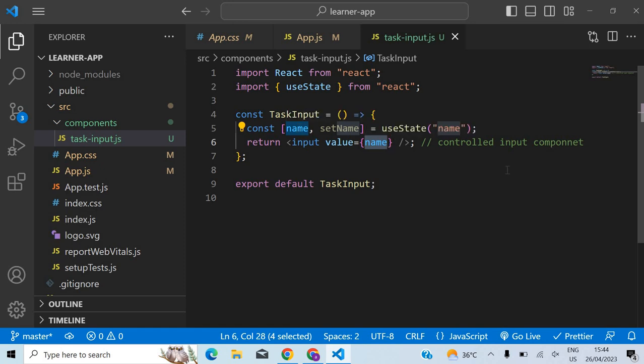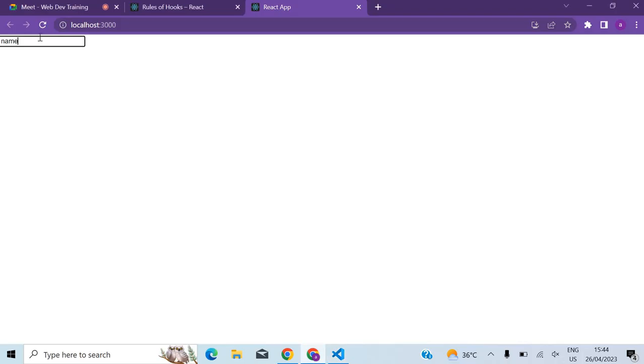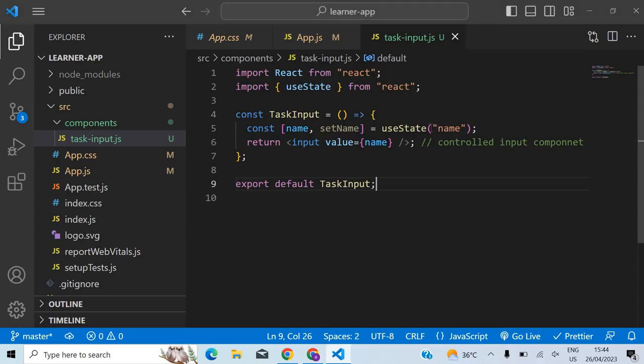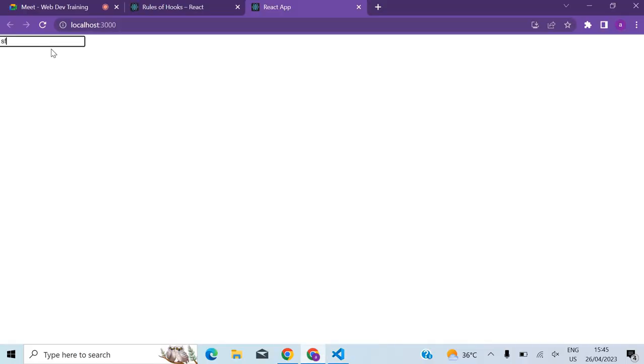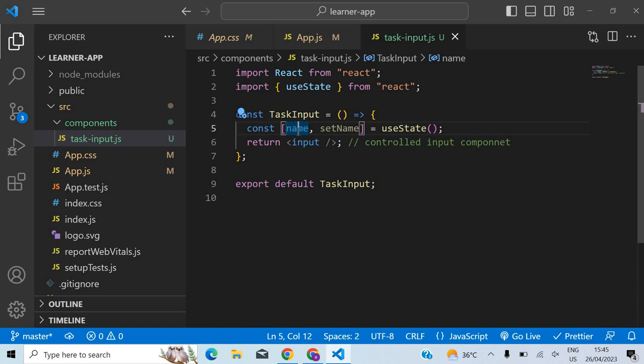Previously we were able to edit because we didn't give any initial value here, so it was undefined. If it is undefined, it's the same whether you put it or not. That's the reason why we were able to change here, even though we bound that to this variable. Since it was initially undefined, we are still able to change.